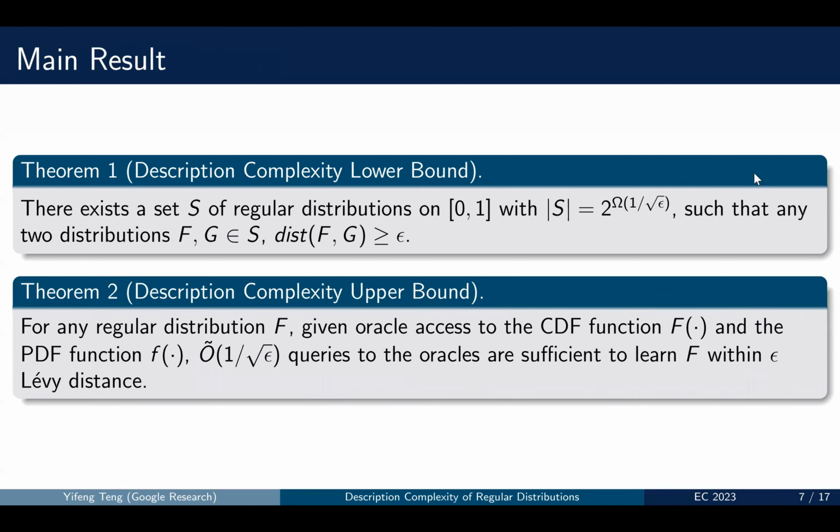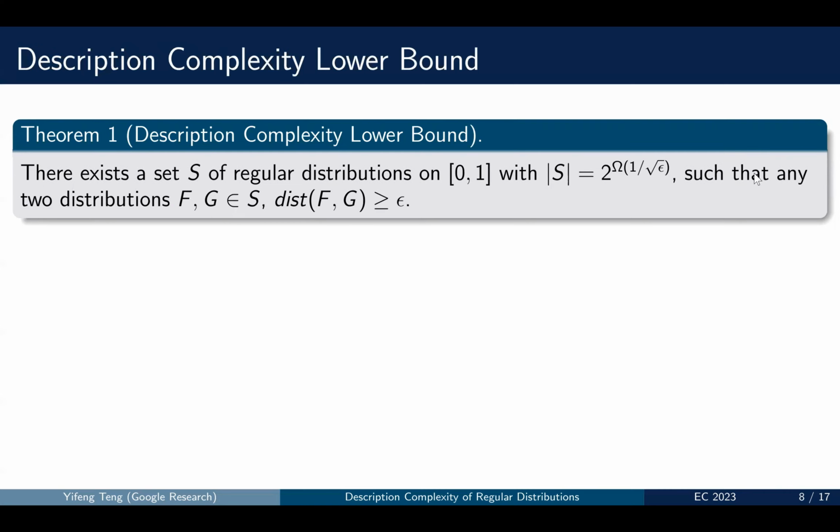In the second theorem, we prove the upper bound by saying that for any regular distribution, given oracle access to the CDF function and the PDF function, 1 over square root epsilon queries to the oracles are sufficient to learn f within epsilon level distance. Let's start with the proof of the lower bound.